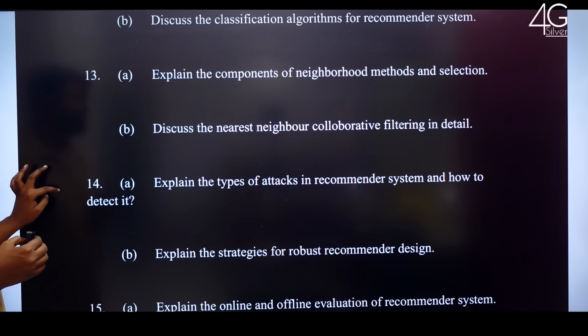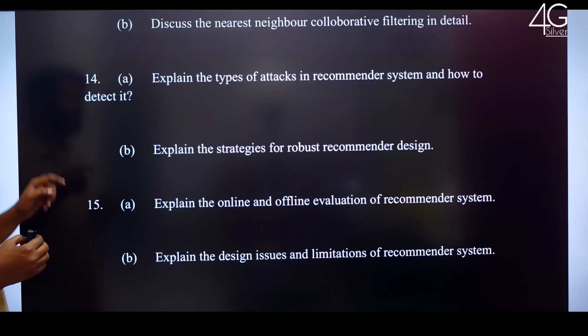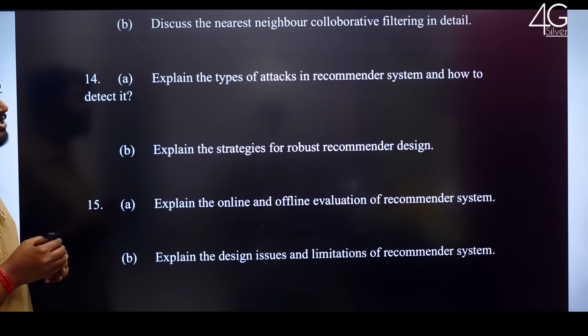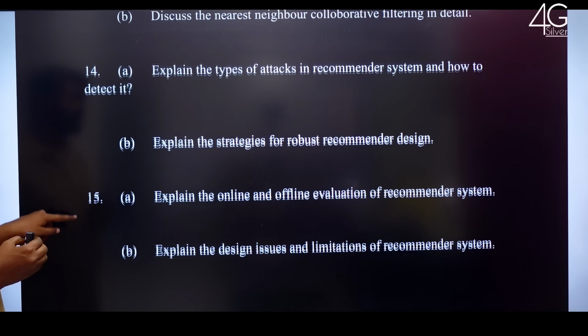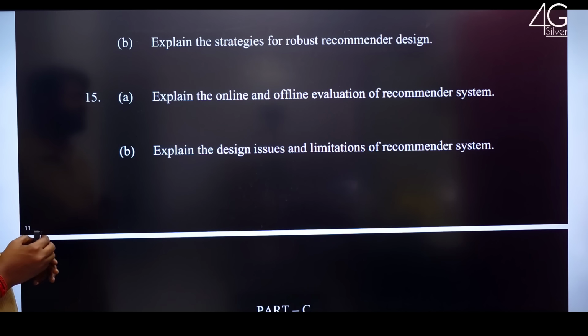Discuss the nearest neighbor collaborative filtering in detail. Explain the types of attacks in recommender system and how to detect it. Explain the strategies for robust recommendation system.